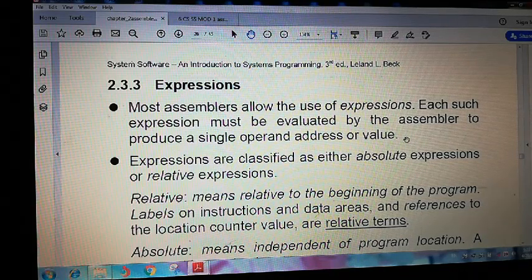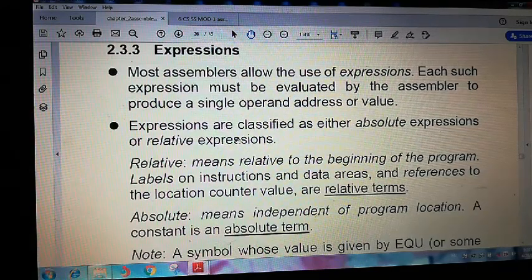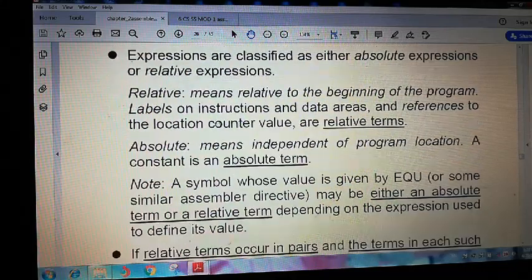The expression A plus B or 1 plus 2, that is called an expression. For that 1 plus 2, I get the answer 3. The 3 is that value that should be assigned to the variable. Expressions are classified as either absolute expressions or relative expressions. Then what do we mean by relative expression and absolute?